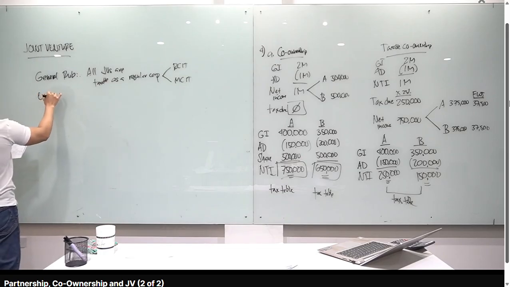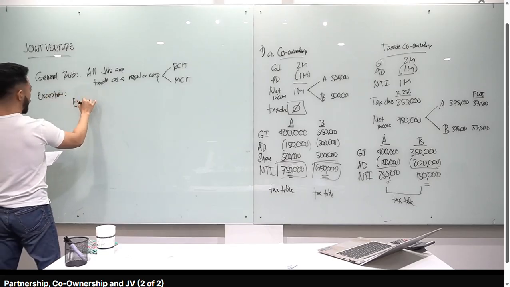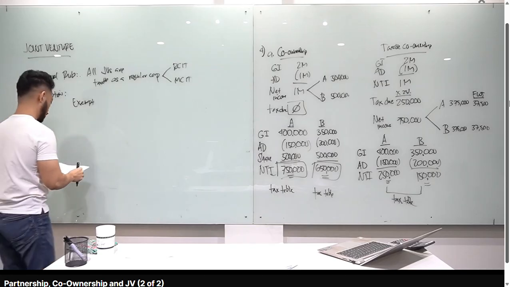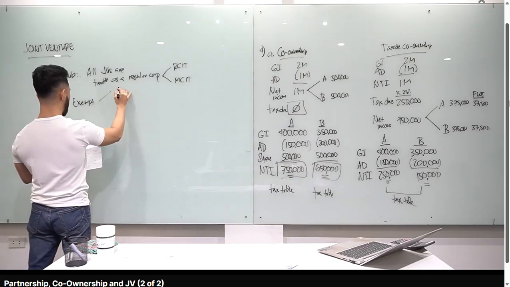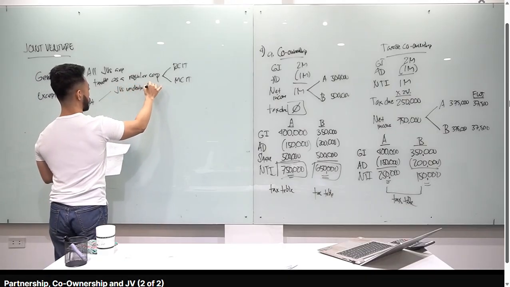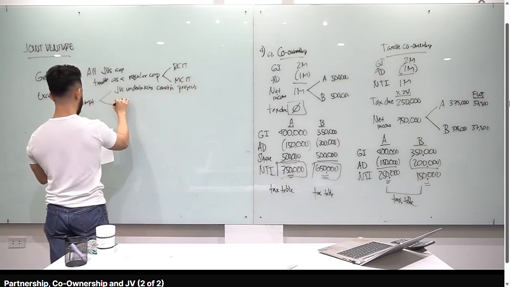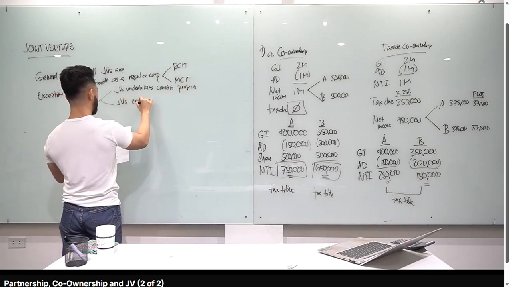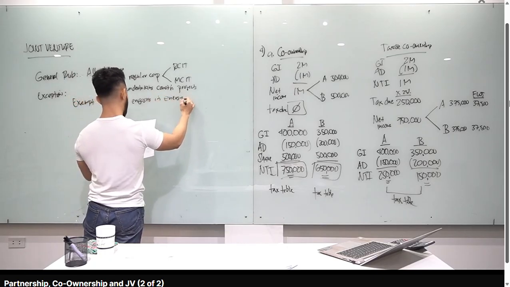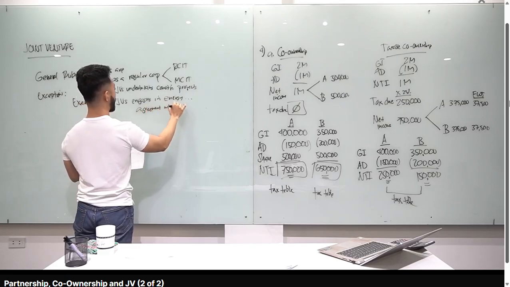Meron tayong exceptions yung class. Dalawa lang yung JVs na exempt from income tax. Dalawa lang. So, ibig sabihin, the rest of the JVs, taxable as a regular corporation. Number 1, JVs undertaking construction projects. And then, JVs engaging in energy, blah, blah, blah, agreement with the government. Agreement with the government. Mahaba yan, basahin natin.